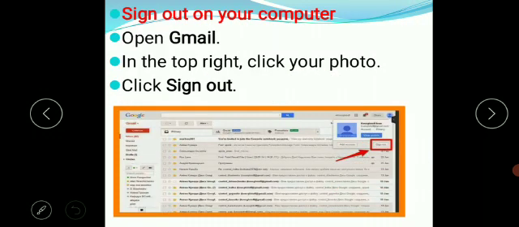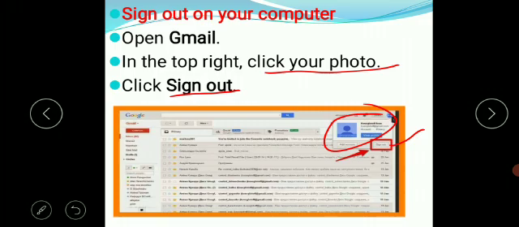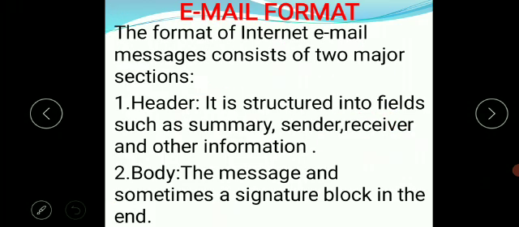So how to sign out? First of all, open your mail. On the top right, click on photo or profile, whatever you have selected. If you click over it, then the sign out option will appear. If you click on sign out, then you will successfully close your email account so that no other person can read your mails. Now let's discuss email format.